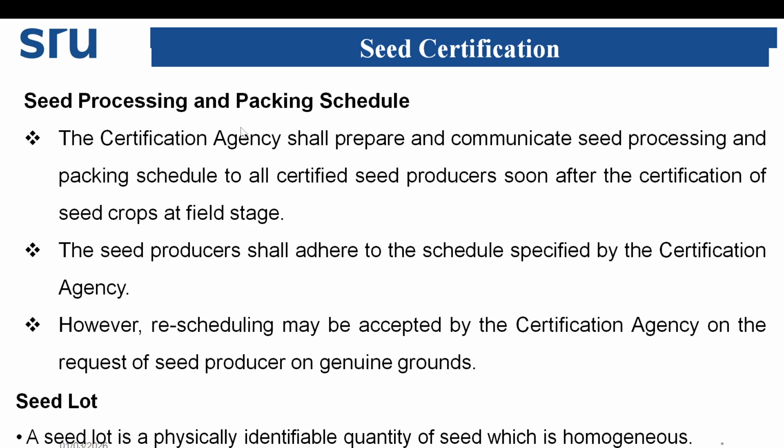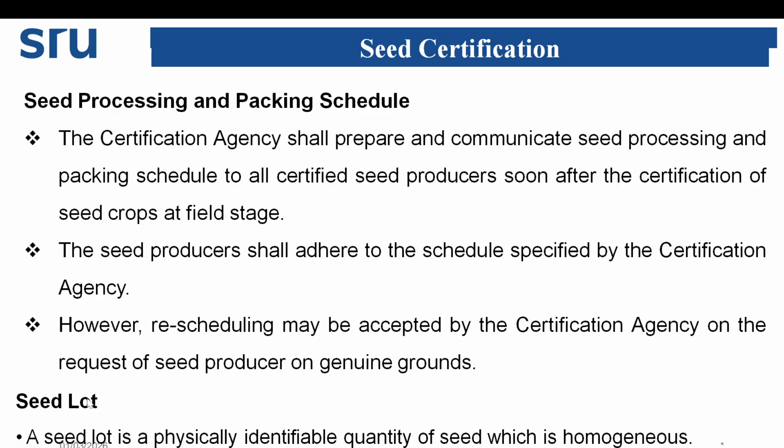Then seed processing and packing schedule. So this certification agency shall prepare and communicate the seed processing and packing schedule to all the certified seed producers soon after the certification of seed crop at field stage. The seed producers shall adhere to the schedule specified by the certification agency. However, rescheduling may be accepted by the certification agency on the request of the seed producer on genuine grounds.